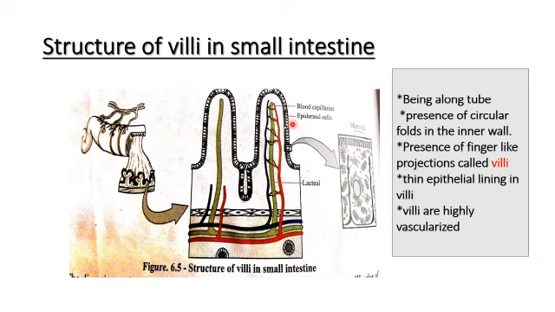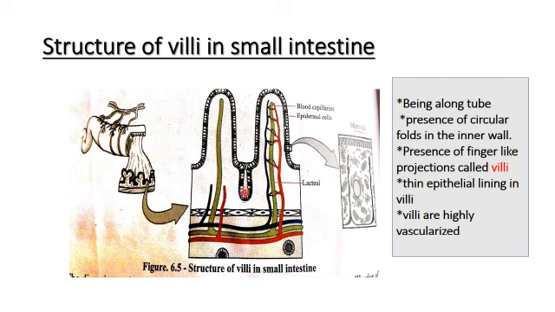The answer is villi. You should know this structure and the adaptations, right?